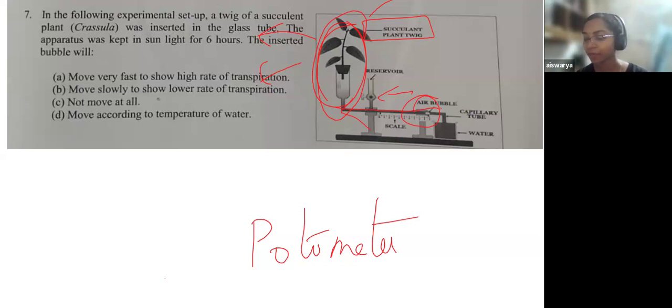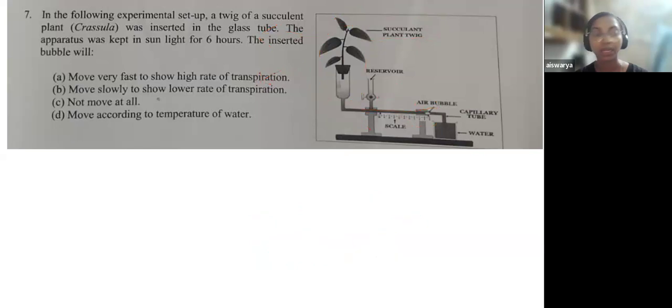Here they have mentioned very clearly that this is a setup of a succulent plant. Succulent plants are those that conserve water. They live in very dry, waterless, xerophytic conditions.